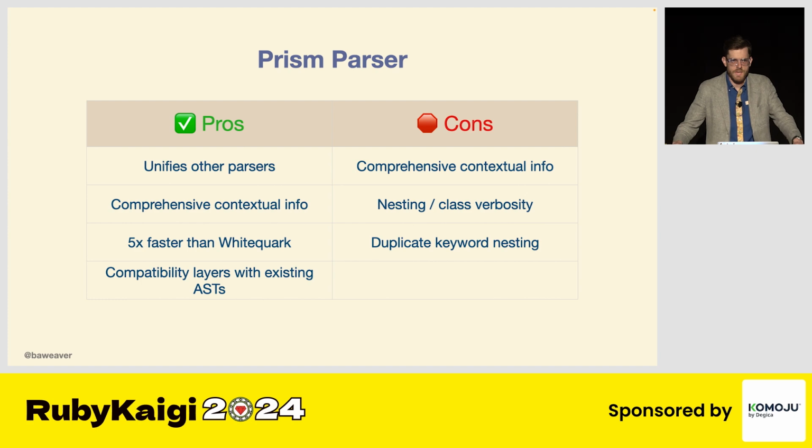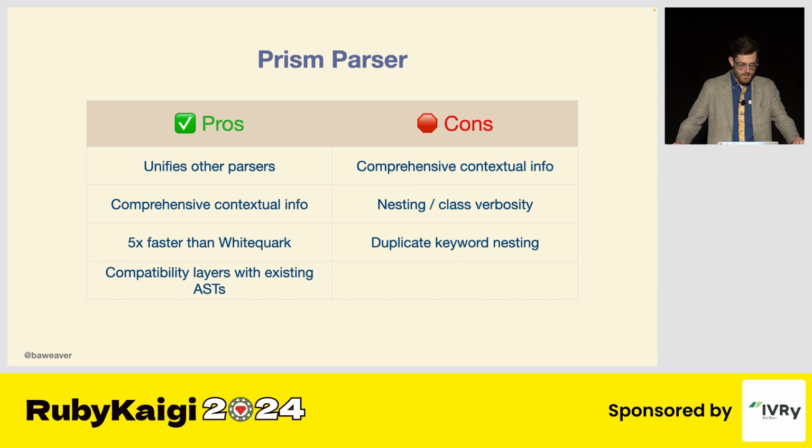So as far as the pros we have whenever we're dealing with Prism, we have the unification of all these other parsers as a unified standard, which goes back to the classic, well, if you have 10 standards and you try and unify them all, now you have 11 standards. But I think that Prism does have a very good gain on this and has done a lot of incredible work here. It has comprehensive contextual information, relies very heavily on keyword arguments and of the type of nodes that we're using.